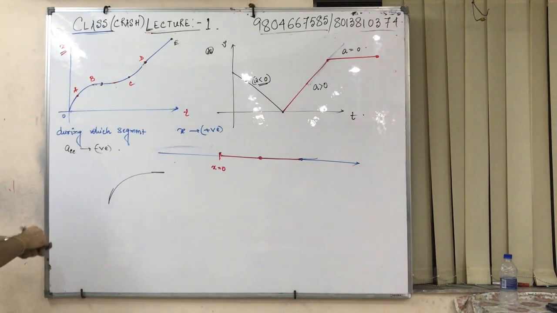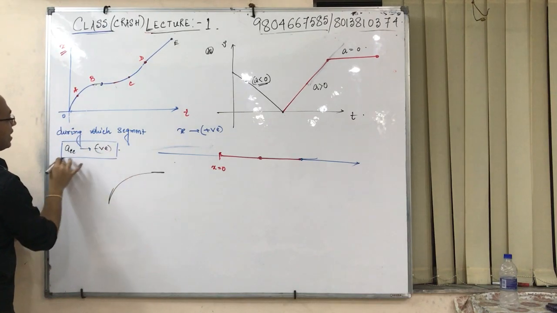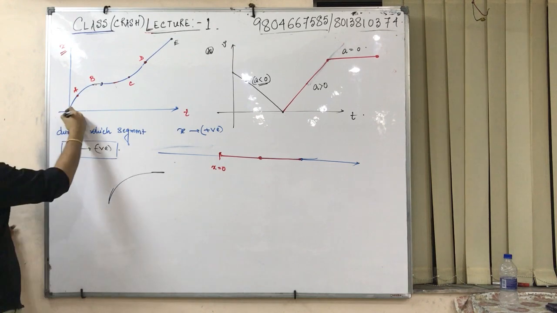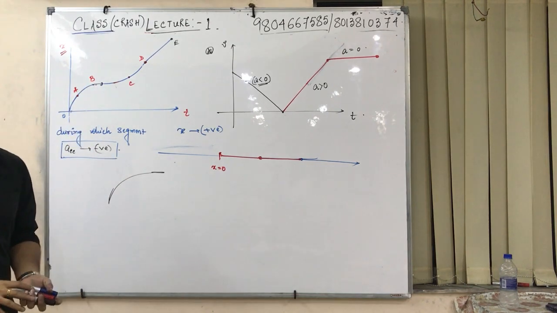So in which segment is the acceleration negative? The acceleration is negative from O to B, meaning O to A and A to B.